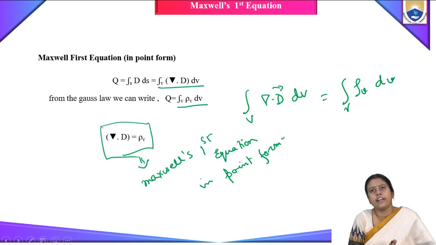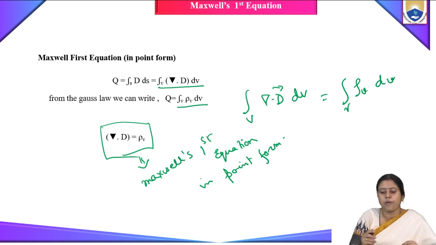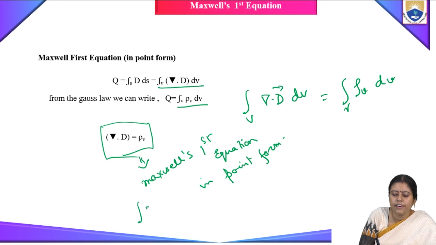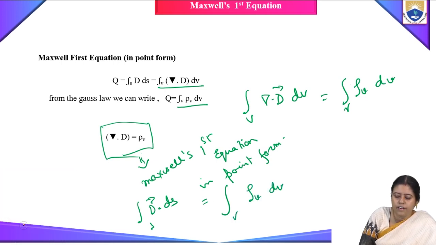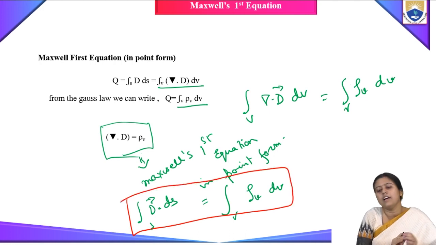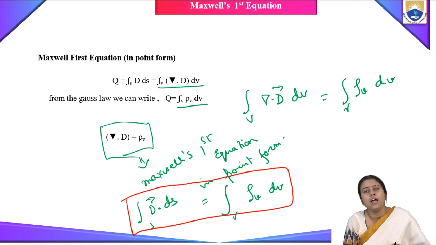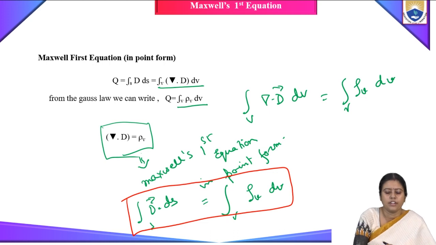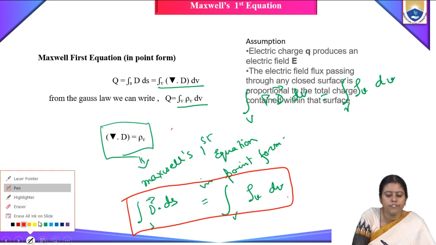So we are getting two equations: Maxwell's first equation in the point form, and another one, the surface integral of D dot dS, which is equal to the integration of rho v dv. This is the surface integral form of Maxwell's first equation. This is the integral form, and this is the derivative form or point form. Point form is nothing but the derivative form only.